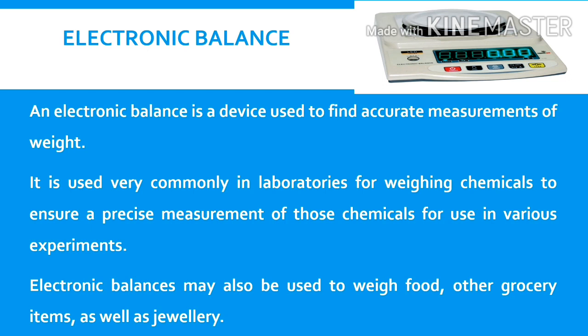It is used very commonly in laboratories for weighing chemicals, for doing experiments. Accurate measurements of chemicals is needed. Electronic balances may also be used to weigh food, other grocery items, as well as jewelry.